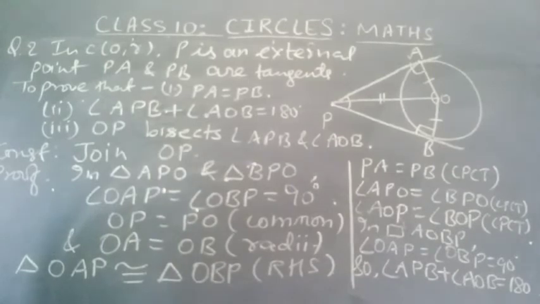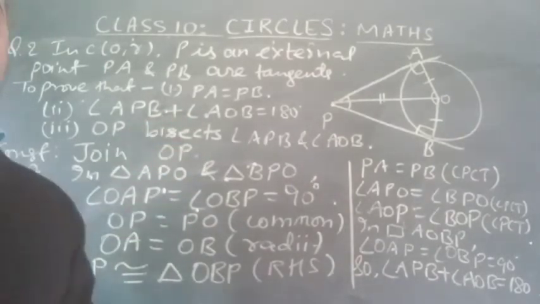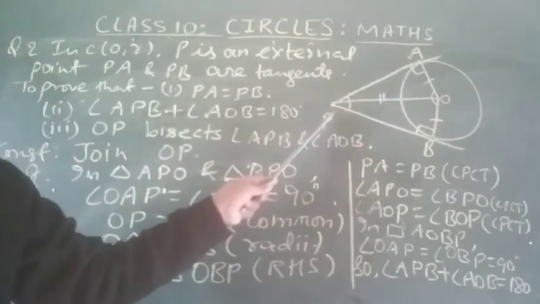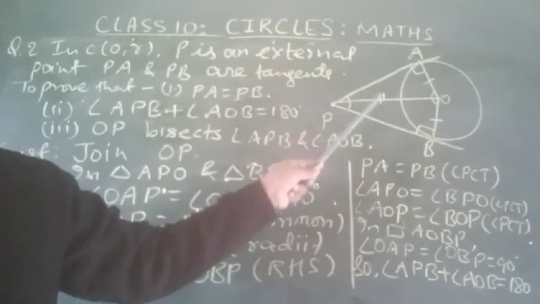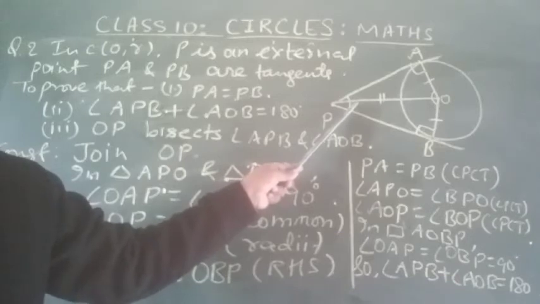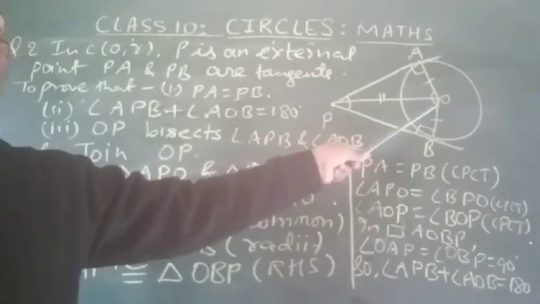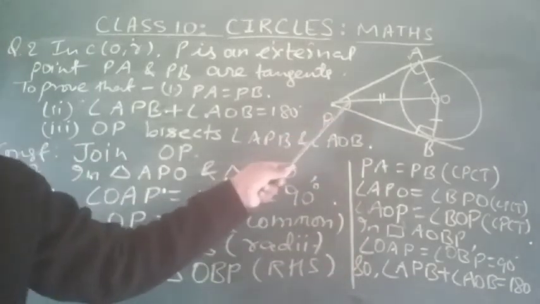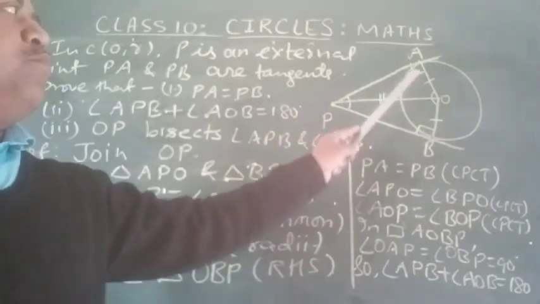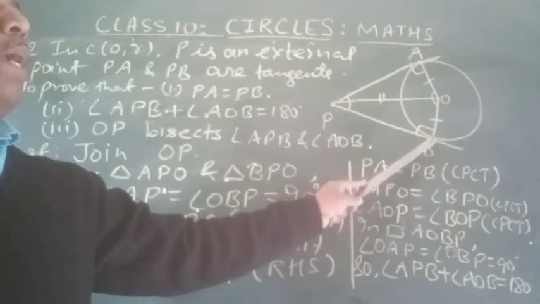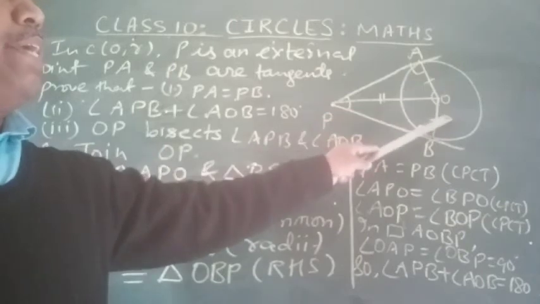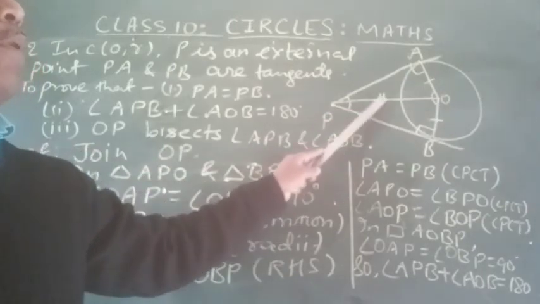Look at this, very simple. Look at this again. In this circle, O is the center, and PA and PB are tangents. We have to prove PA equals PB, angle APO equals angle BPO, angle AOP equals angle BOP, and the sum of angle APB and angle AOB equals 180 degrees. Simple. Just make the triangles congruent. First, the right angles 90 and 90. Second, OP is common, the hypotenuse, and the radius is the side.